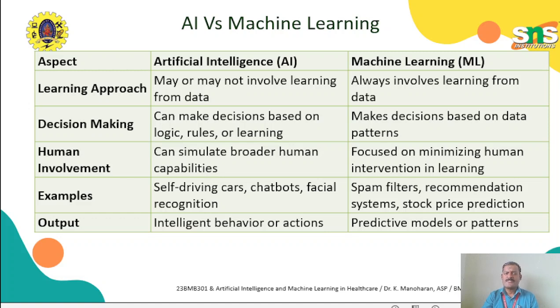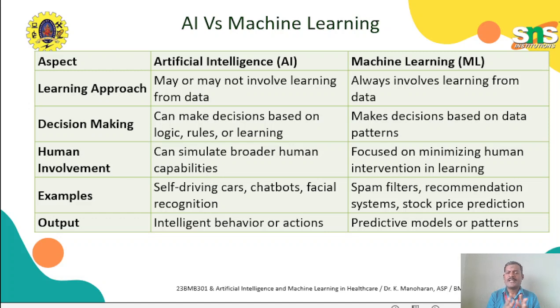Some examples for machine learning are spam filters. For example, if you have emails containing spam mails and normal mails, we filter the spam mails from the original mails. That is a spam filter. Then recommendation systems: for example, based on a user's interest and involvement, we can recommend products or specific subscriptions. Again, stock price prediction.